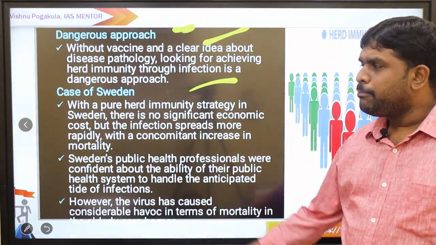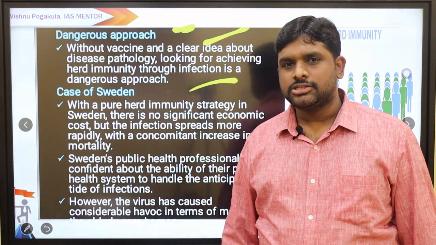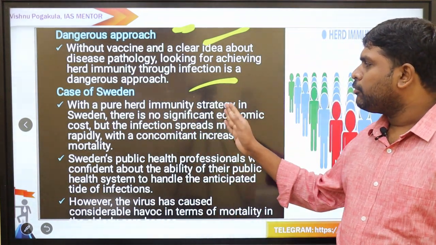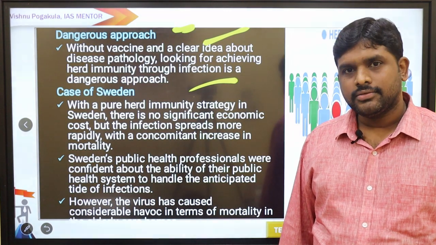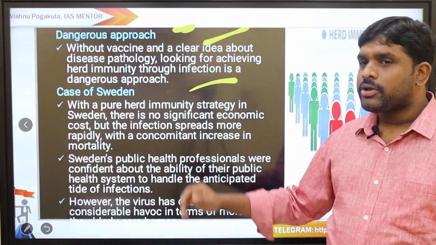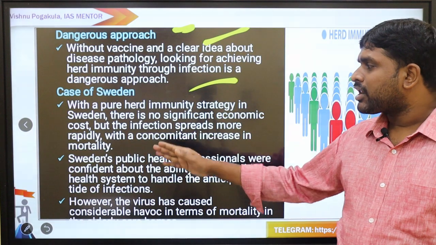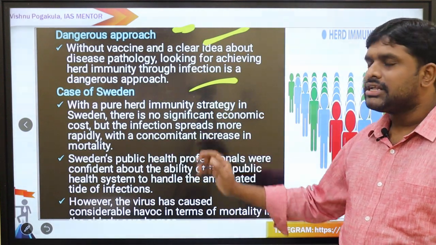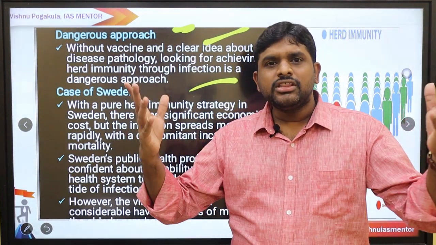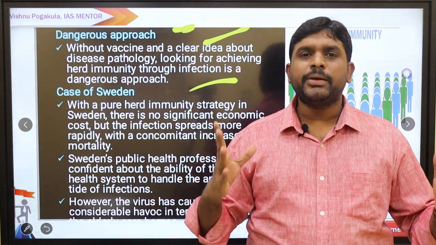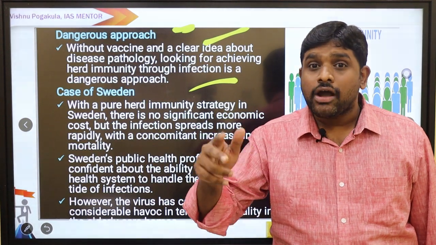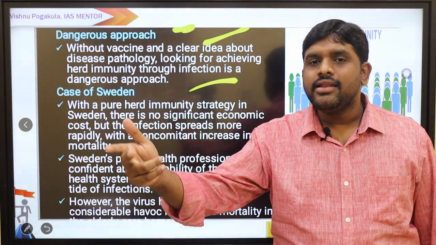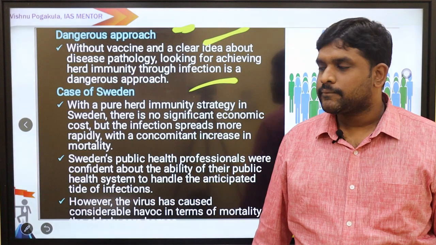Simple language. The case of Sweden, a beautiful case study this is. You can write it in your mains. With a pure herd immunity strategy in Sweden, they followed it, but they failed. There is no significant economic cost, but the infection spreads more rapidly with a concomitant increase in mortality. So they left the people, no lockdown, nothing. Let the spread happen, people will generate the immune system themselves. But concomitantly, parallelly, the deaths are also increasing.